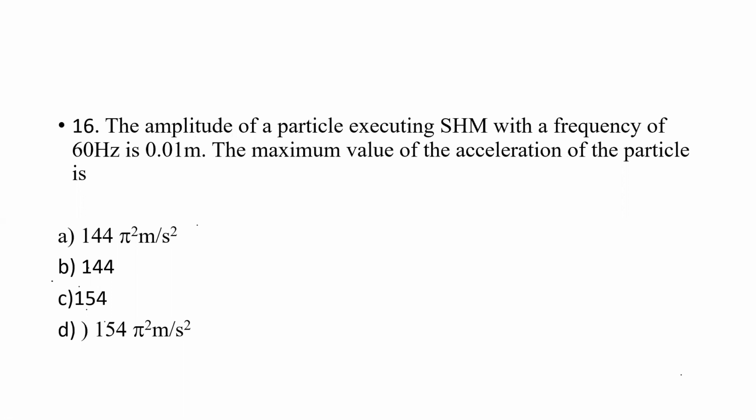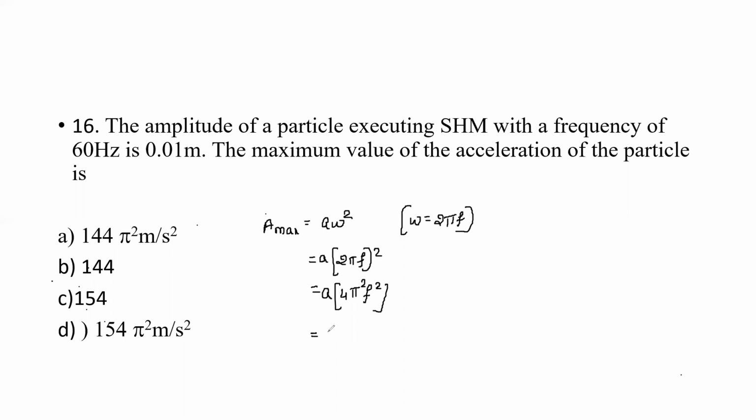The maximum acceleration is A omega square, where omega can be written as 2 pi f. This is equal to A into bracket 2 pi f whole square, that is A into 4 pi square f square.